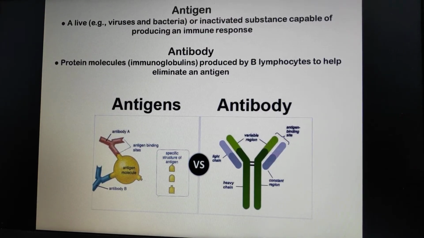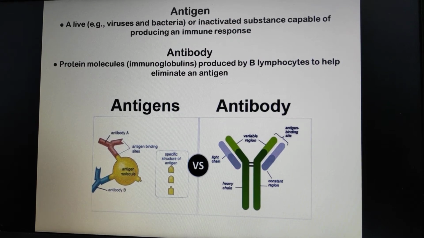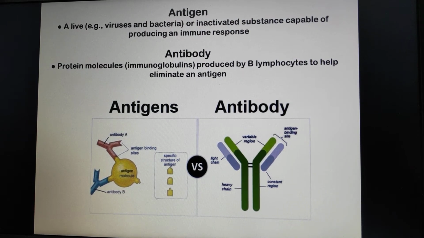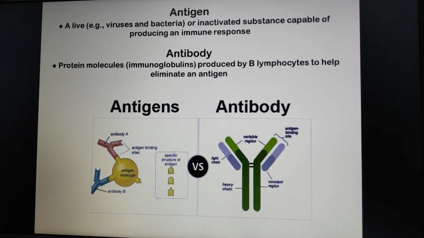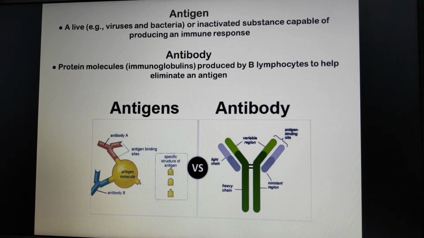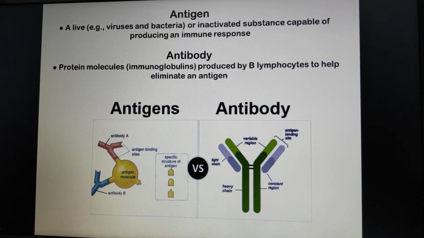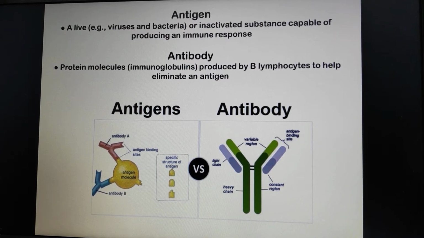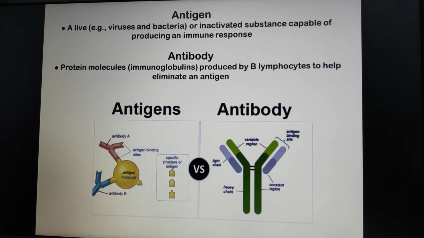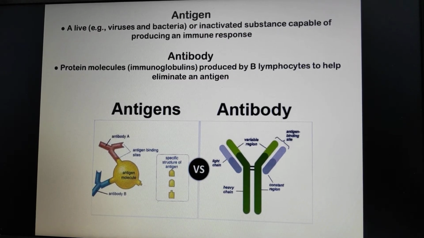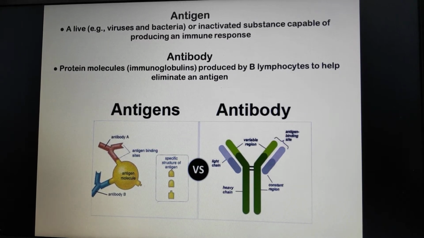Antigen. The immune system is a complex system of interacting cells whose primary purpose is to identify foreign substance referred to as antigens. Antigen can be either live, such as virus or bacteria, or inactivated. The immune system develops a defense against antigen. This defense is known as immune response and usually involves the production of protein molecules by B lymphocytes, which are called antibodies or immunoglobulins, and specific cells including T lymphocytes, which are also known as cell mediated immunity, whose purpose is to facilitate the elimination of foreign substance.